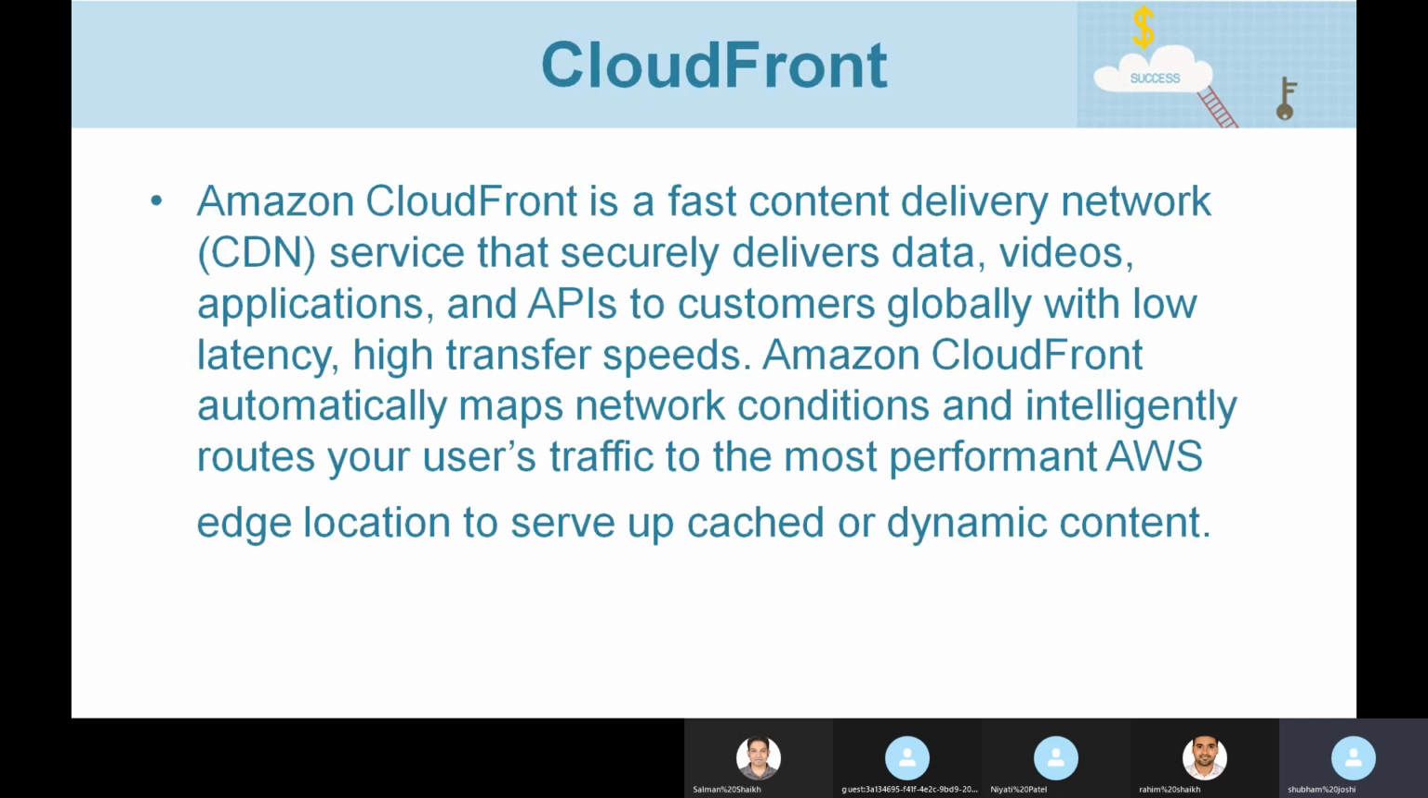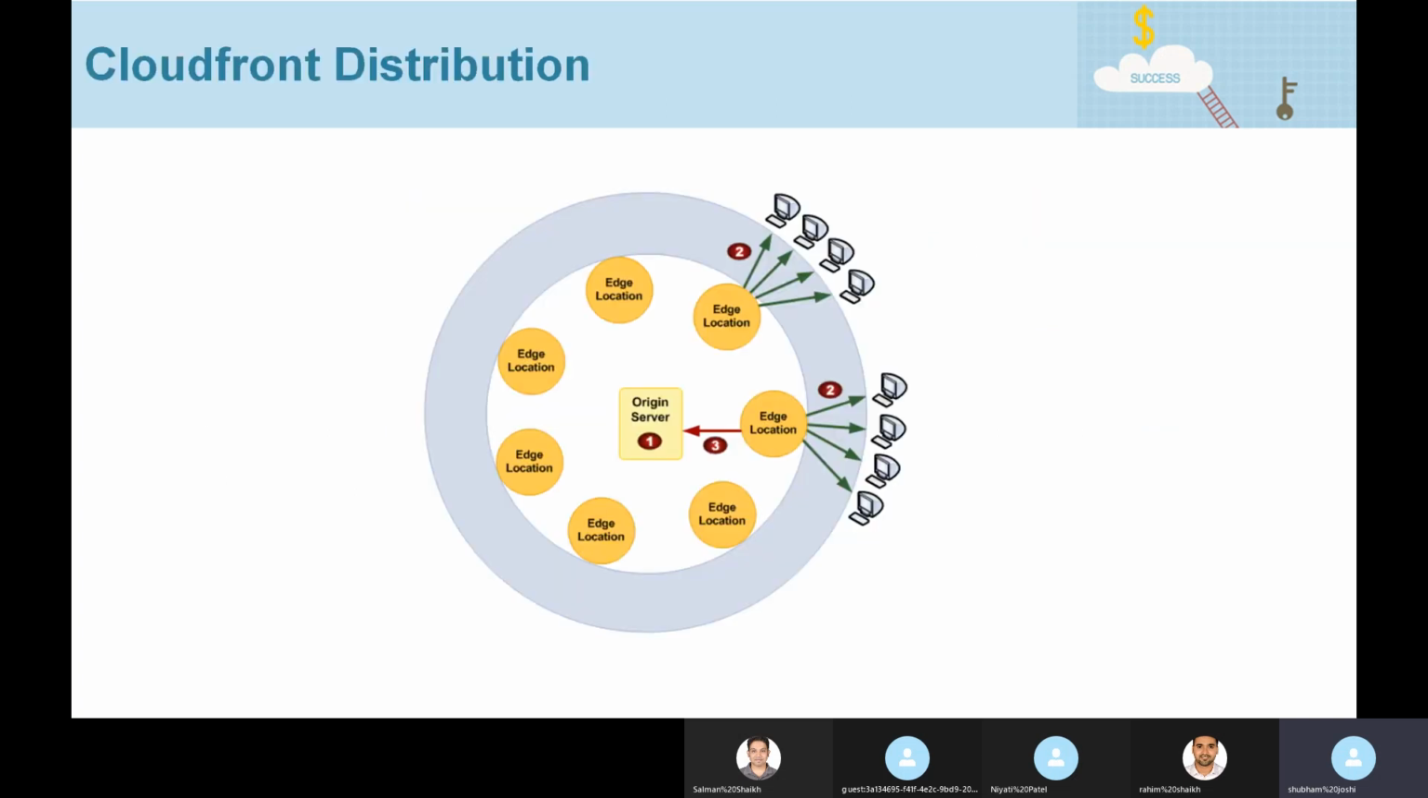Amazon CloudFront is a fast content delivery network service that securely delivers data, videos, applications, and APIs to customers globally with low latency and high transfer speeds. Amazon CloudFront automatically maps network conditions and intelligently routes users' requests to the most performant AWS edge location to serve up cached or dynamic data. So what does it mean?